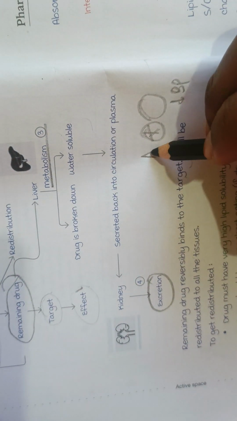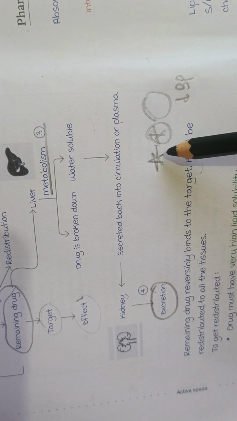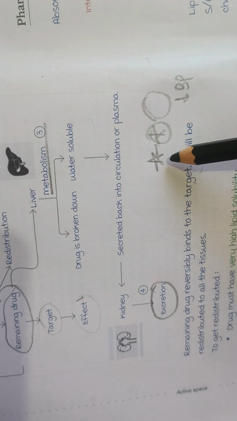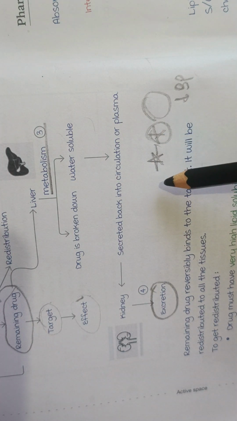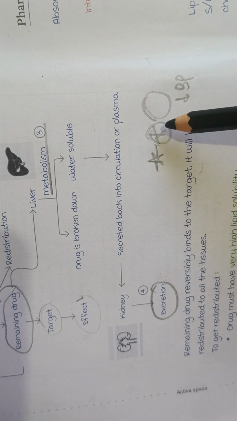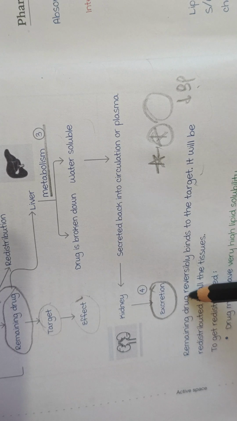Now I have a drug here, it goes and binds to the receptor, and this binding should be reversible, it should not be irreversible, because if it is irreversible binding to the receptor, it continuously leads to increased BP. So we need something known as reversible.